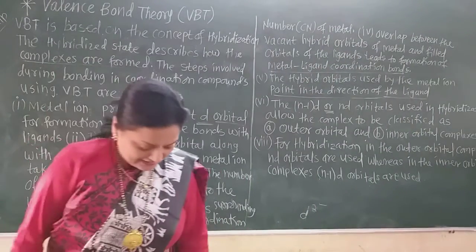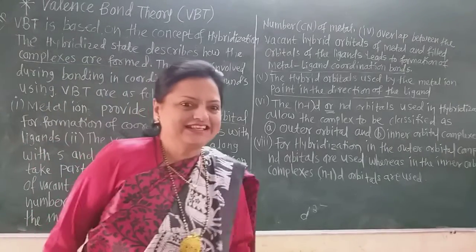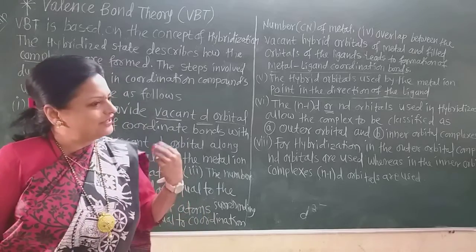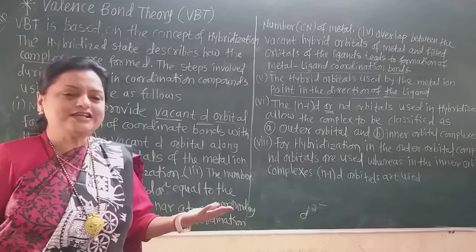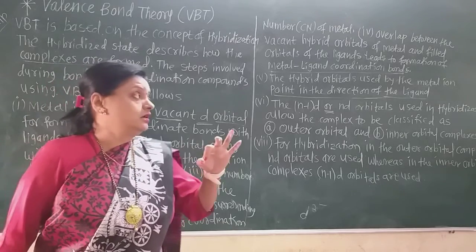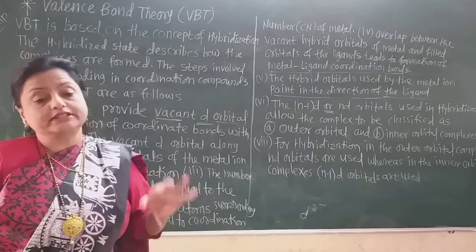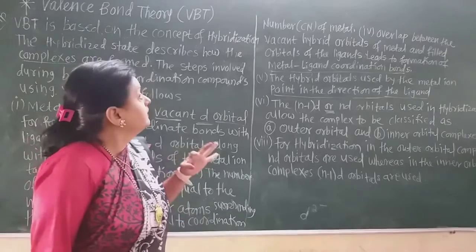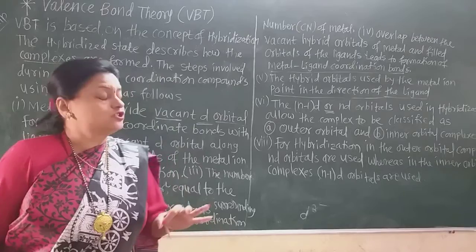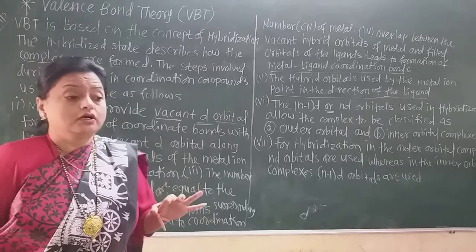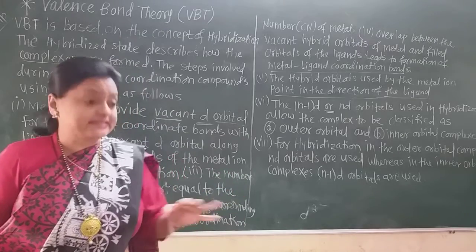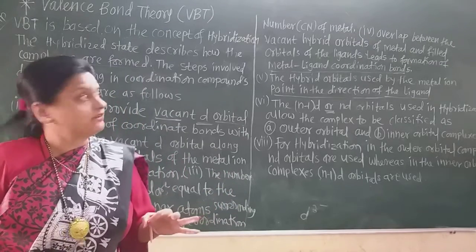If there are 6 vacant hybrid orbitals, then the coordination number is 6 because ligands are 6. You must remember this point because they may ask you what are the properties or points of the valence bond theory about coordination complexes. So these points are very important.